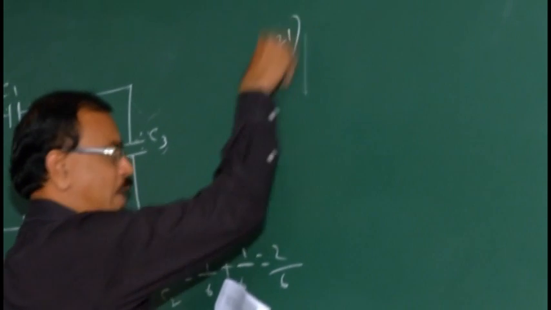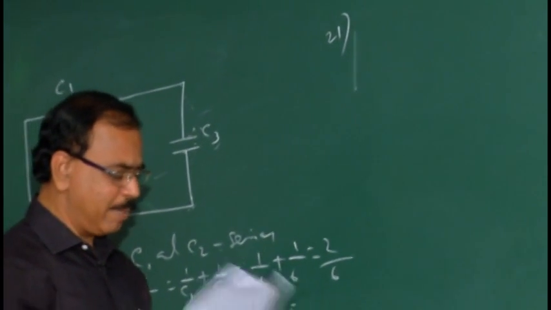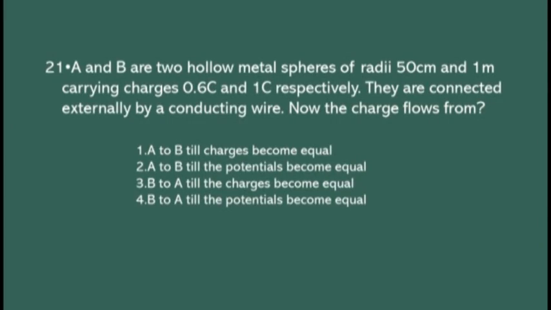For question number 21, A and B are two hollow metal spheres of radii 50 cm and 1 meter carrying charges 0.6 microcoulomb and 0.1 microcoulomb respectively. Let me repeat.